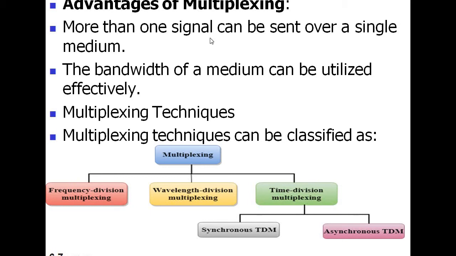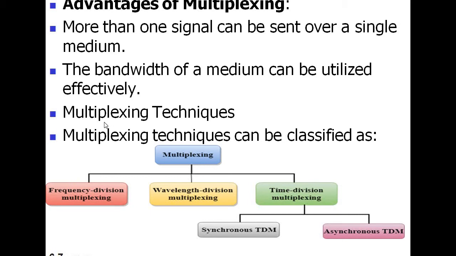So that's why more than one signal can be sent over a single medium. Next one is, the bandwidth of a medium can be utilized effectively.